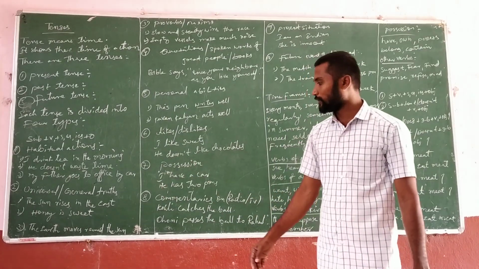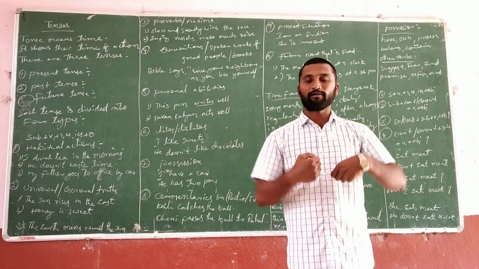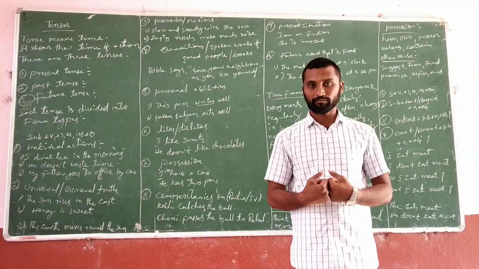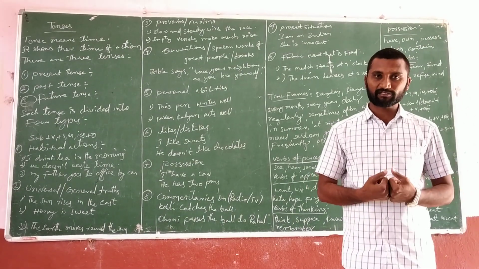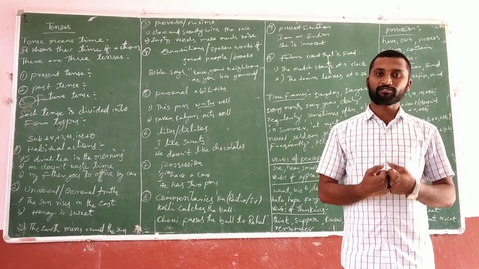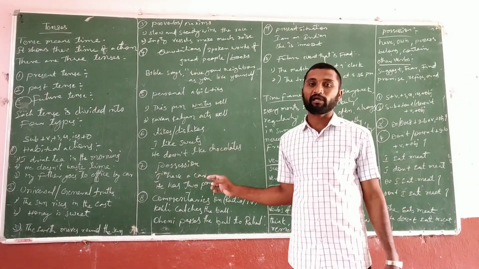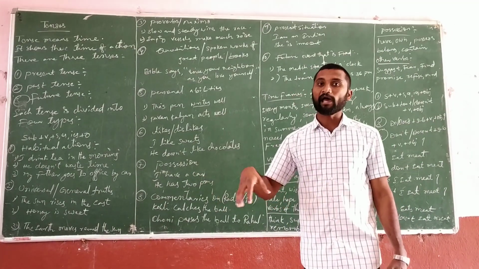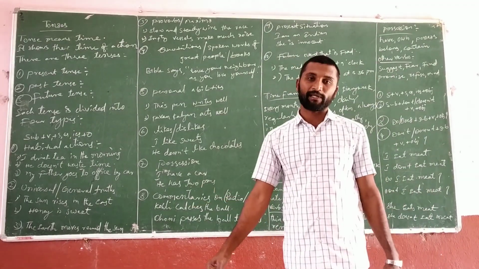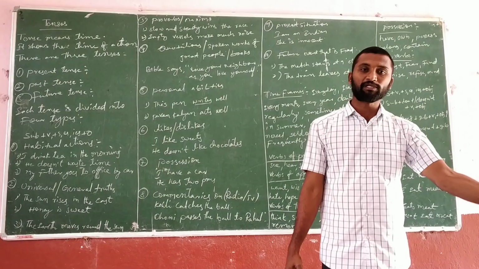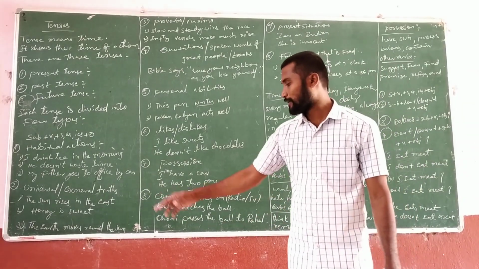And the seventh point is possession. Possession means what we are, what we have. To express our property, our status, our situations, we can use the simple present tense. I have a car. Right now I have a car. So it is my possession. He has 2 pens. So his possession is he has 2 pens. So in this way.